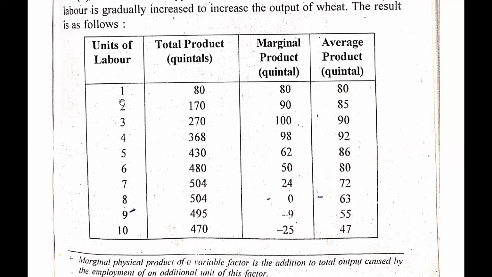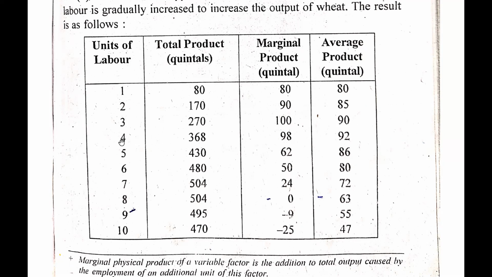So guys, when only one employee is working in my factory, the total production was only 80 units. But when I increase from 1 to 2, now they both produce 170 units, and I have increased 90 units more to it. Now, when I increased from 2 to 3, when three laborers were working in my factory, I was able to produce 270 units. And I have also added from 170 to 270, that is 100 units more to it. So, as I am increasing my labor, my production is also increasing, and not only the production, but also marginal product and average product are increasing.